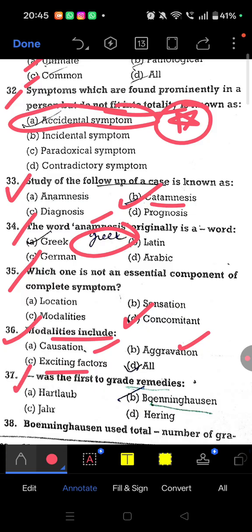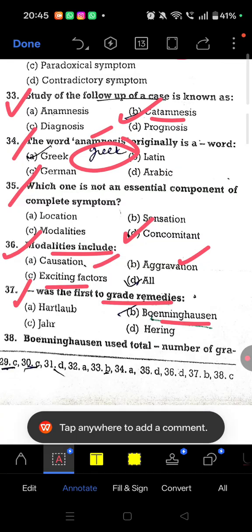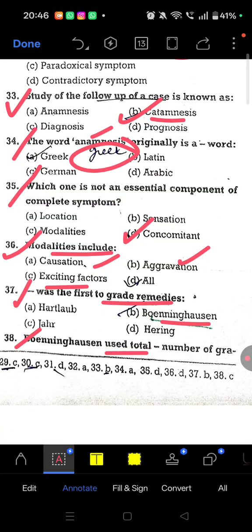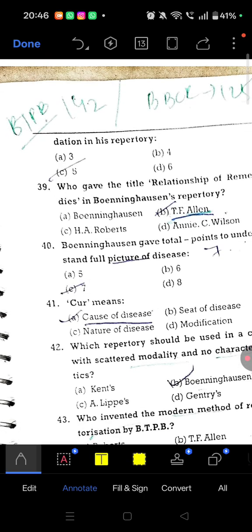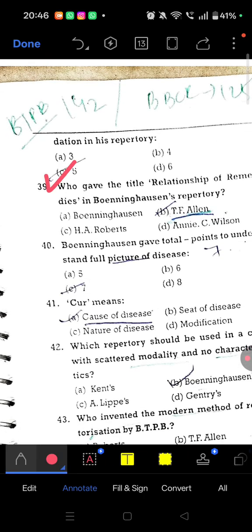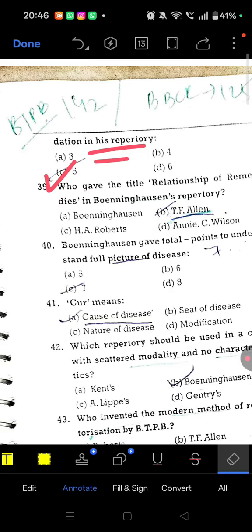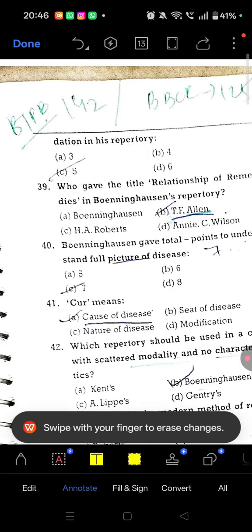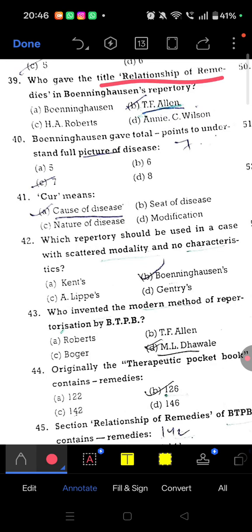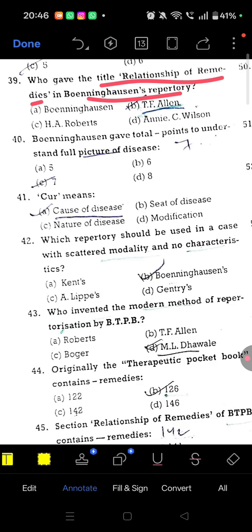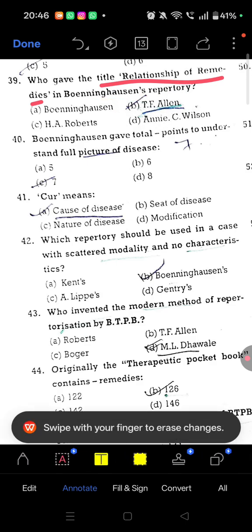Question 37. Who was the first to grade remedies? We all know the answer, Boenninghausen. Question 38. Boenninghausen used a total of how many grades? A total of 5 grades in the BTPB, Boenninghausen's repertory. Question number 39. Who gave the title Relationship of Remedies in Boenninghausen's repertory? The title was given by Allen, T.F. Allen.